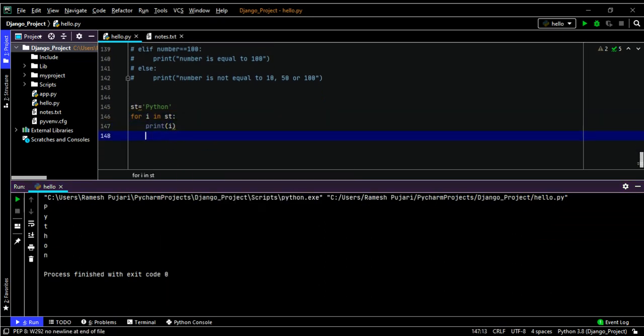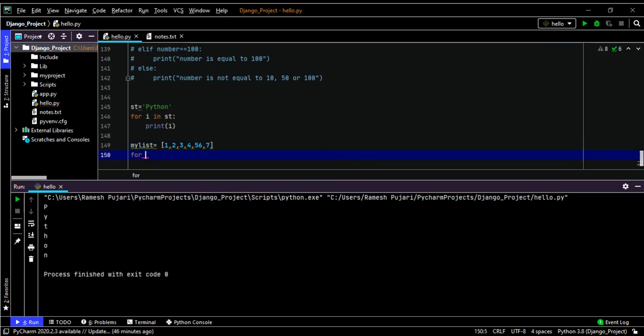Now I will demonstrate one example with a list. My list is equal to, see, this is the syntax for writing a list in Python: 1, 2, 3, 4, 5, 6, 56, 7, something. So this is a list.